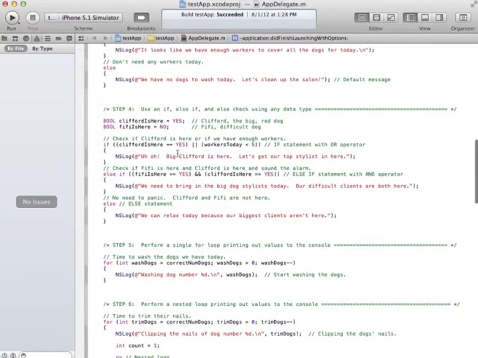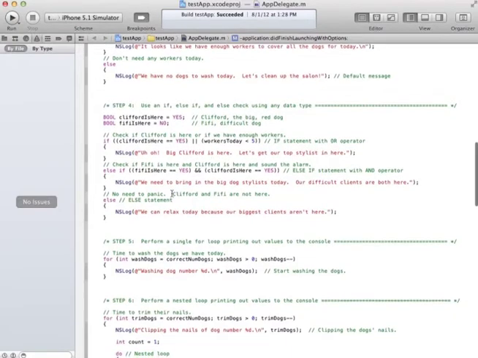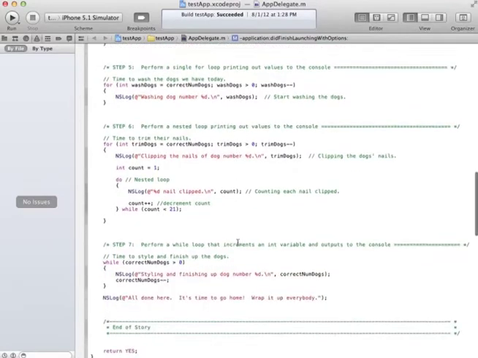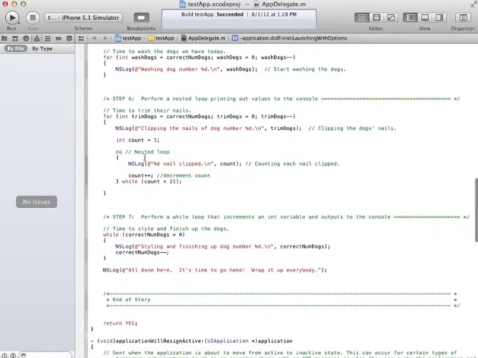Step 4 is the same. It's just more if and else. Here's my for loop, which is the number of dogs. My nested loop, which is basically clipping the dog's nails and then counting each nail clipped.